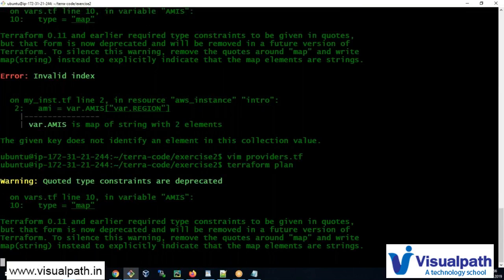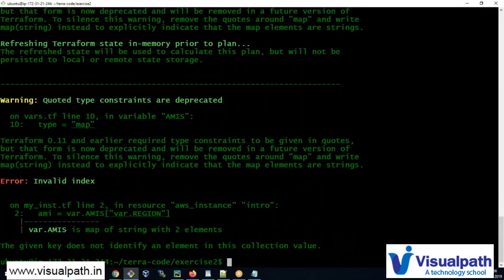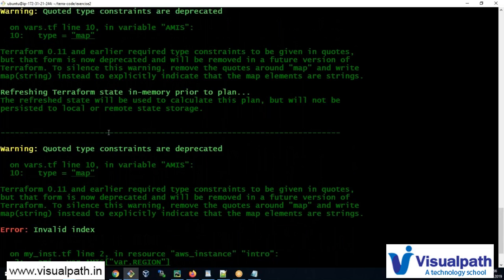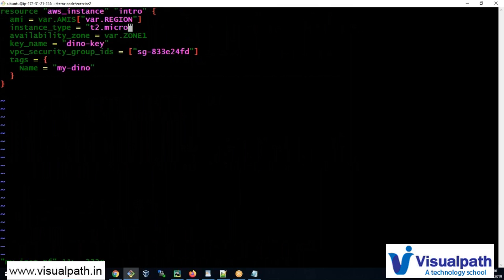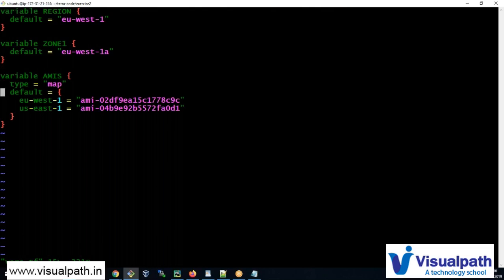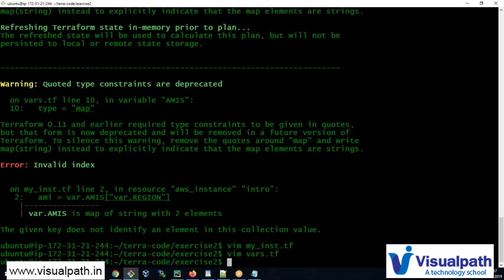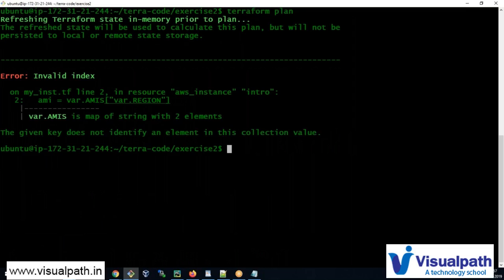Let's do terraform plan. Okay, map, type map, my instance. Sorry. Now vas.tf. So map, I told you this is going to throw a deprecation warning. This initially was in double quotes, but now you understand what they're basically doing. They're trying to remove as much syntax as possible now, and that is really good. I mean, these tool owners should really work on these things.